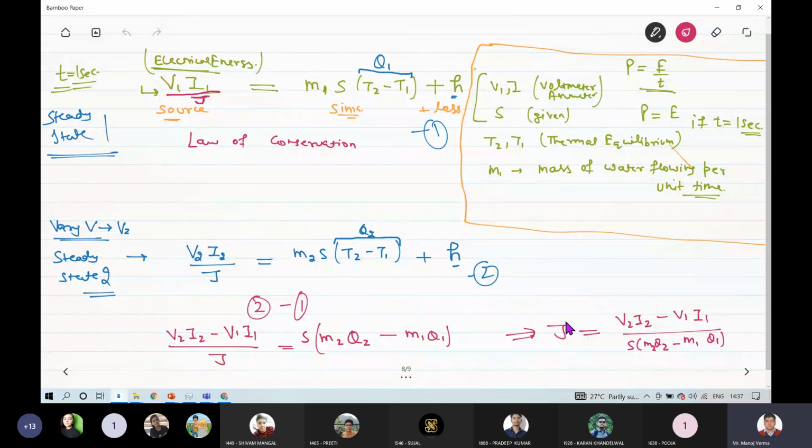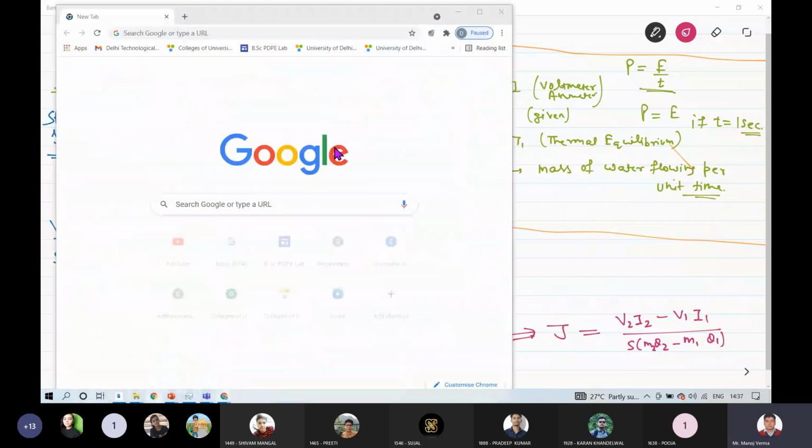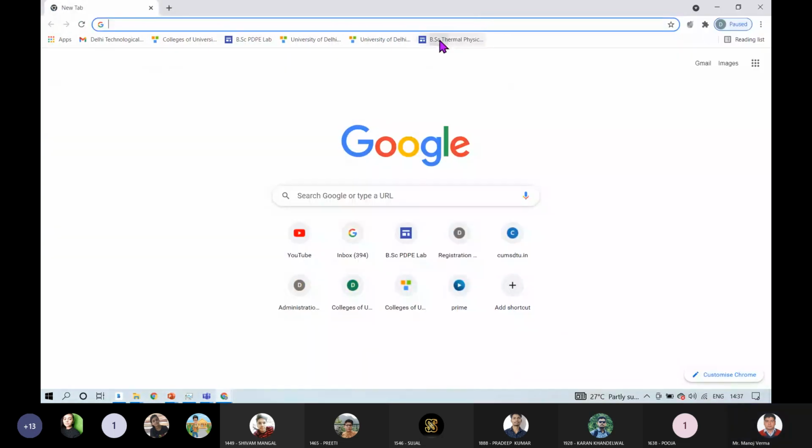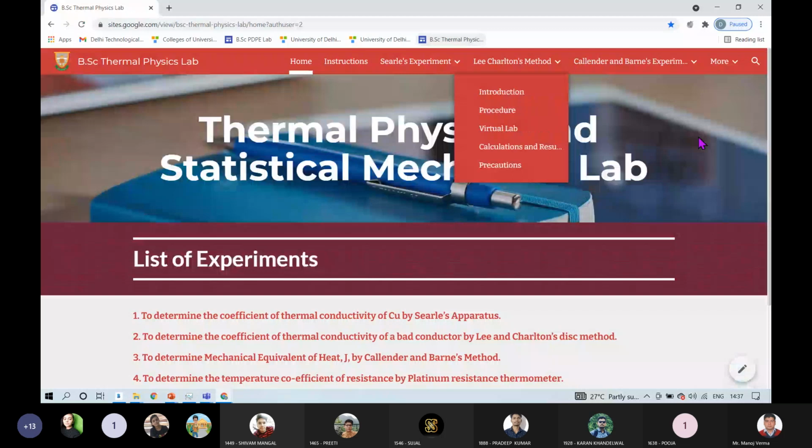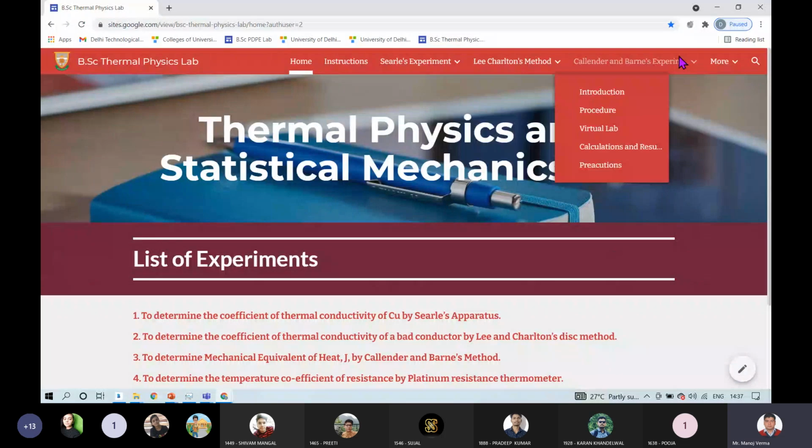You can simply find the value of it, and it will come around 4.1 to 4.3. It should come around this. Okay, so I will quickly show you the website from which you have to take the observations.